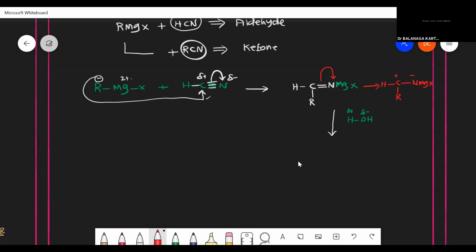Is that clear? Yes, sir, now it is very simple. The H plus will approach where the negative charge is, and OH minus will approach where the positive charge is. What will be my product? HC-OH with R, and N with one H added, NH, and MgX is there. Is that clear?